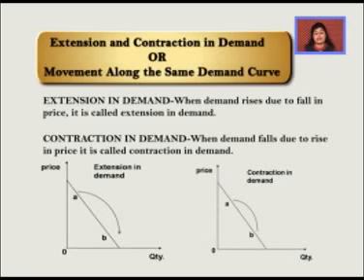Other determinants will be kept constant here. That should be noted. Now, as far as contraction in demand is concerned, as price rises, the quantity demanded will go down, and the movement from B to A, as shown in the diagram, will be called a contraction in demand, and it happens along the same demand curve.